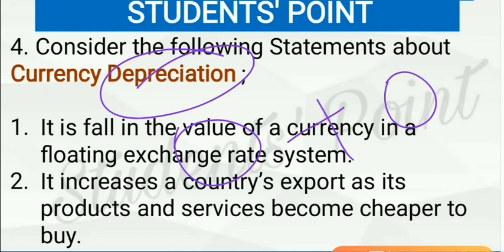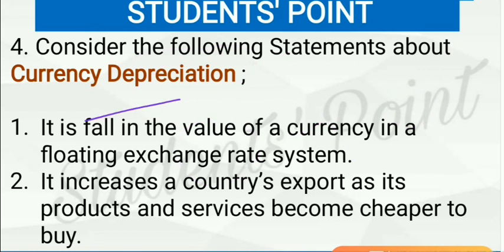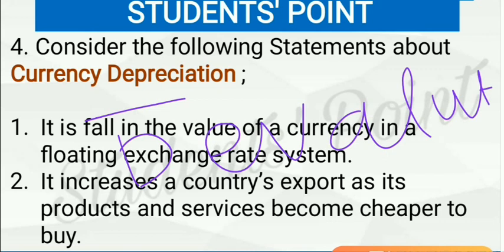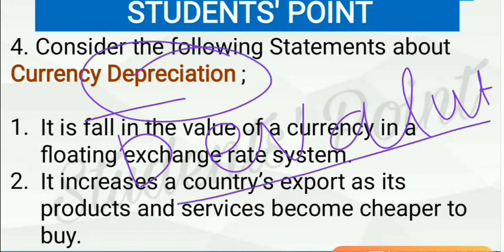Here market forces are demand and supply, while there is a concept called devaluation. See, in both depreciation and devaluation the result is the same, a decline in the value of rupee or any currency. But what is the difference between depreciation and devaluation?